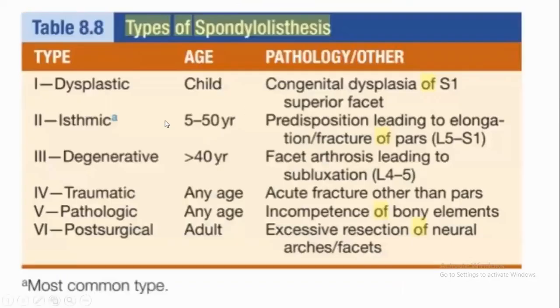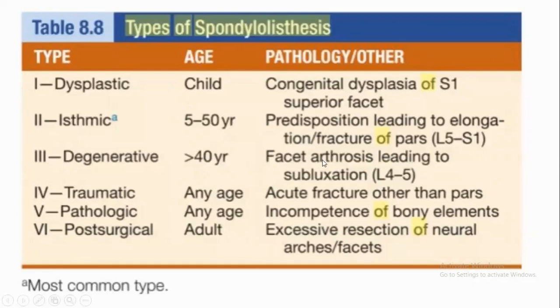Coming to the age group, dysplastic, as I already explained, is a developmental defect. It is manifested in childhood itself. It is a congenital dysplasia of the L5 S1 superior facet. Ischemic is a pars interarticularis defect. It is included in the 5 to 50 years age group.